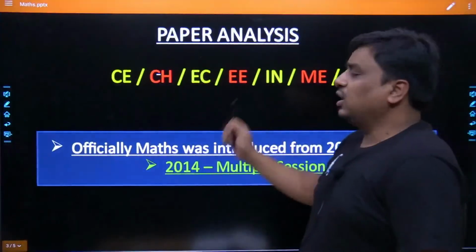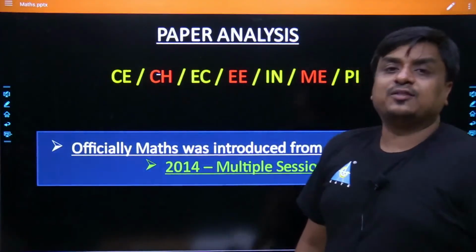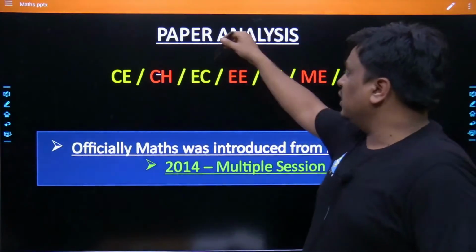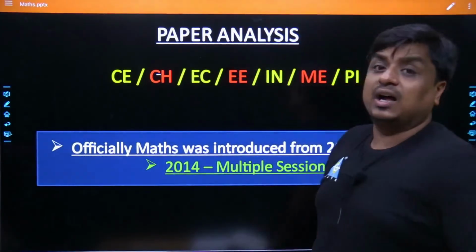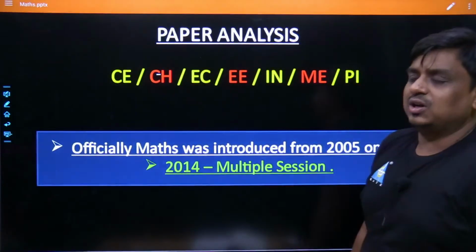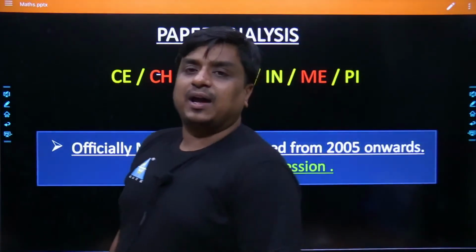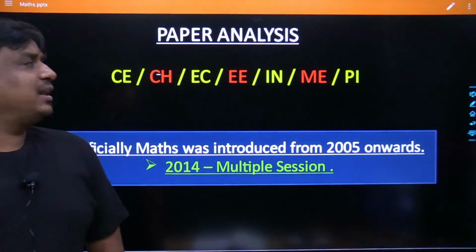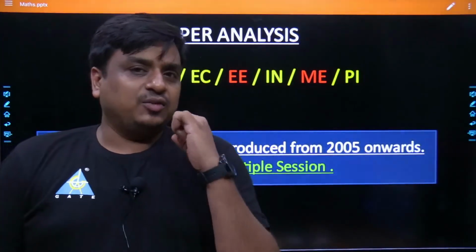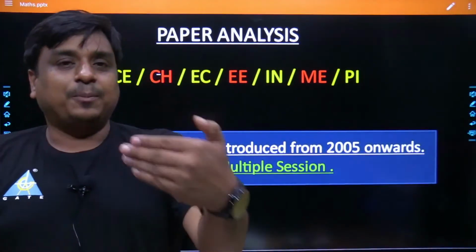We would also be talking about the way the questions had been experienced by the electronics, electrical, as well as instrumentation people. E for electronics, E for electrical, I for instrumentation. And at the end of the day, we are also going to focus on the way the questions had been framed by IIT KGP for the mechanical as well as the production people. And we would also try to extract which kind of problems we can expect in the upcoming examination.